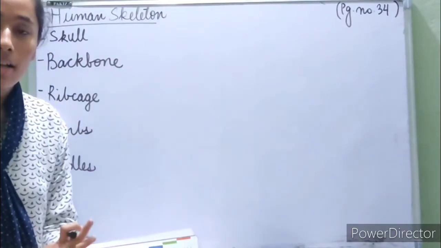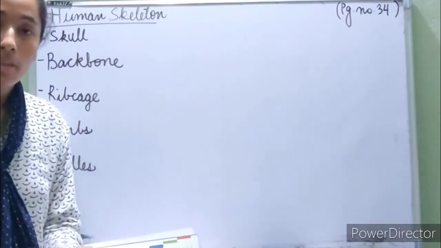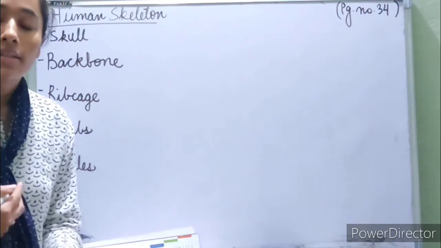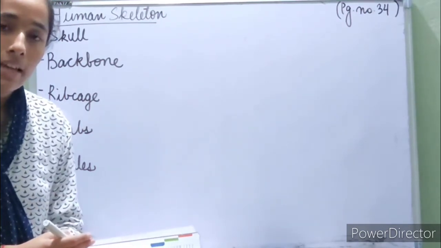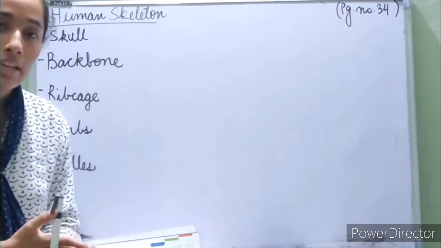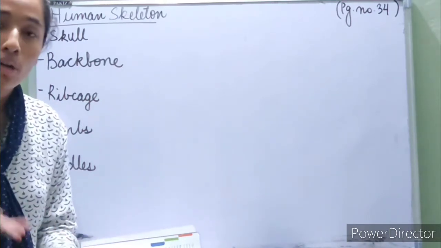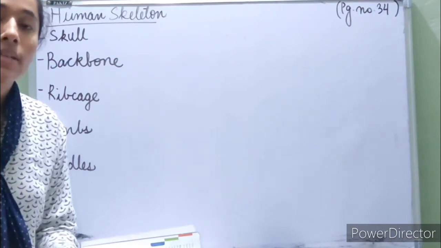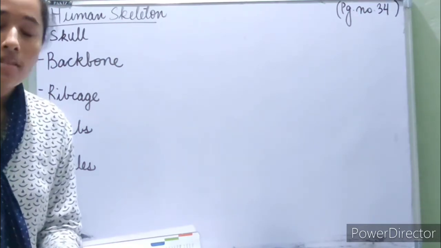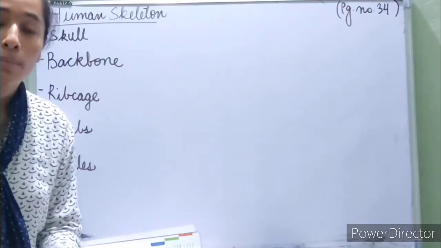Good morning, students. In the last class, we started with the revision of a chapter, that is the skeletal and the muscular system, and we started with the human skeleton, the skeletal system of a body, or the skeleton. It is the framework of bones that provide rigidity to our body and they give support to our body. And the skeletal system is very, very important.